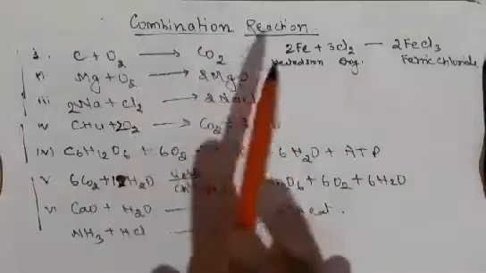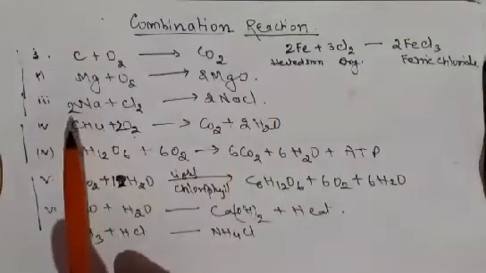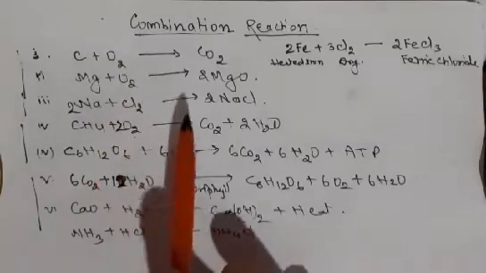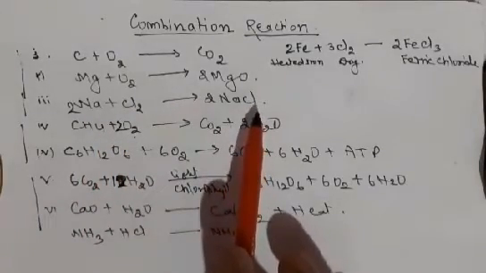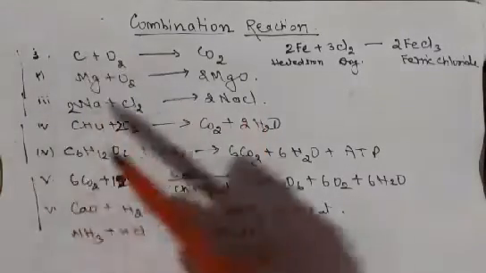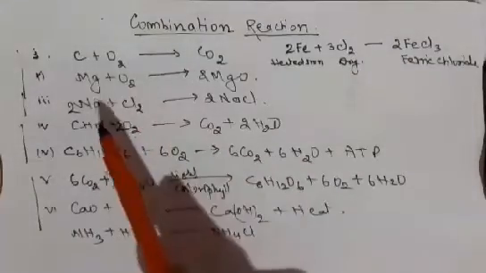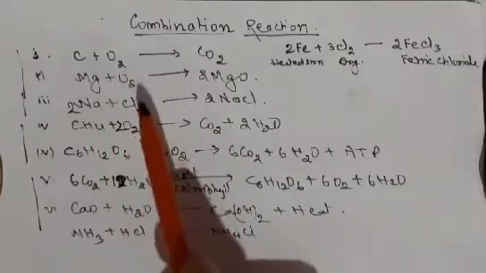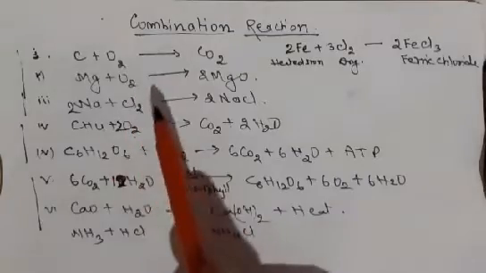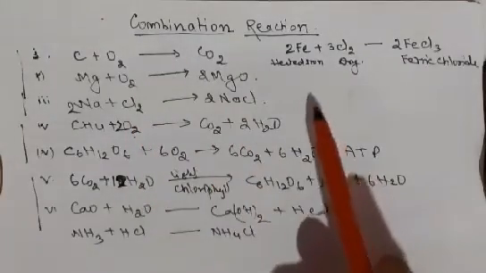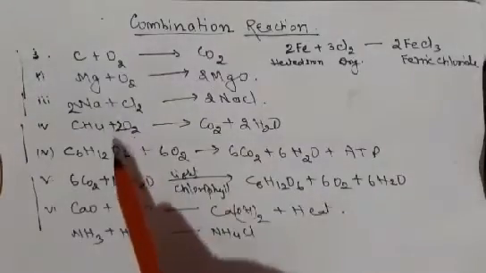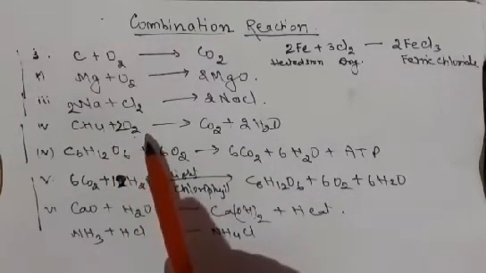Some more examples we can add, that is sodium and chlorine. Combination of sodium and chlorine produces sodium chloride. So these are the combination reactions in which we are observing two elements combining together to form a complex or simple chemical compound.